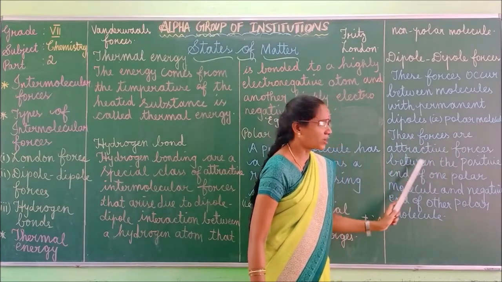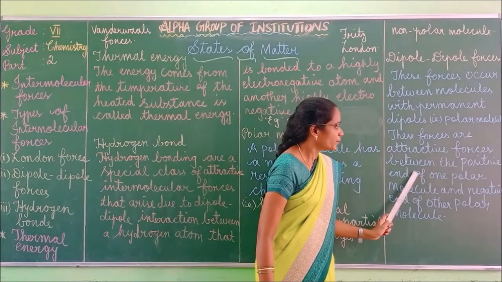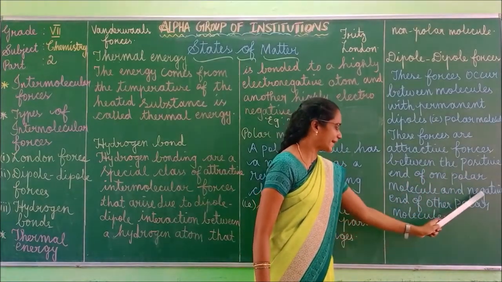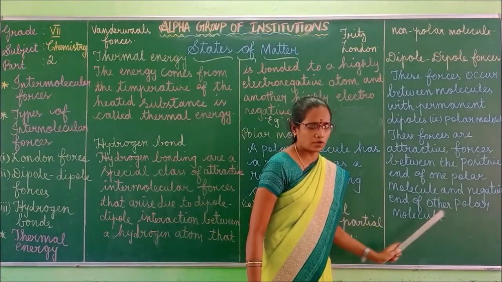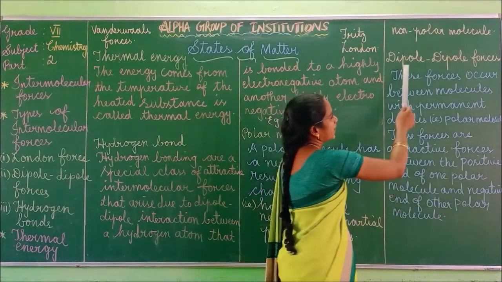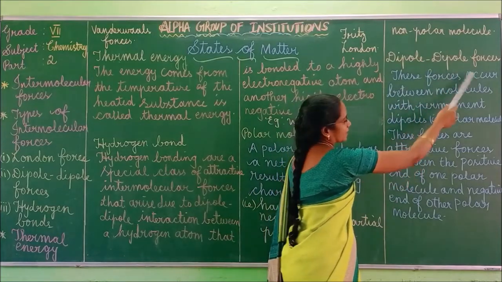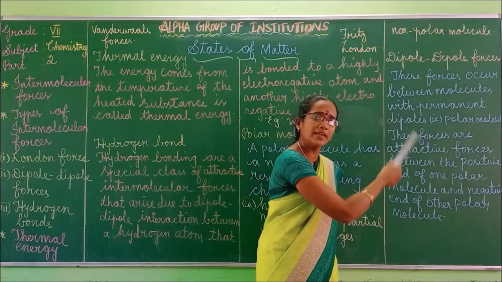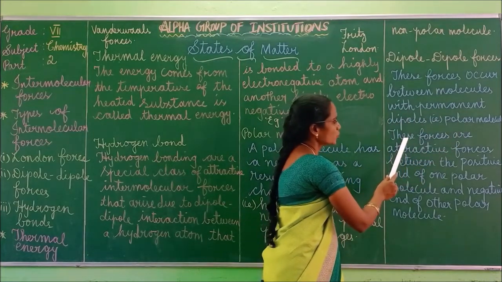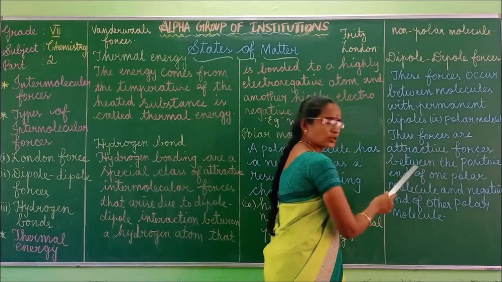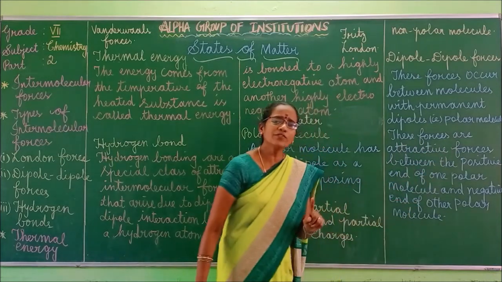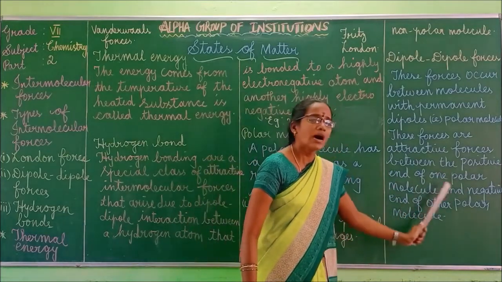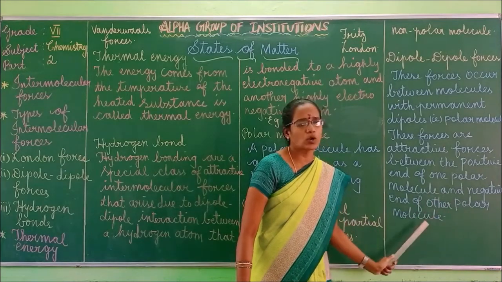These forces are attractive forces between the positive end of one polar molecule and the negative end of another polar molecule.